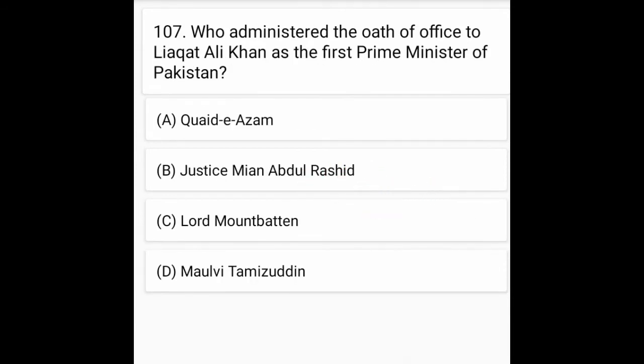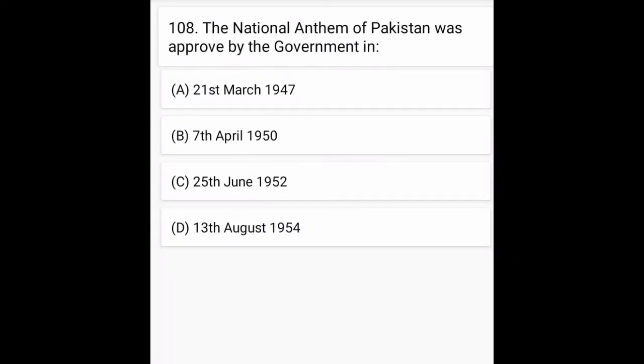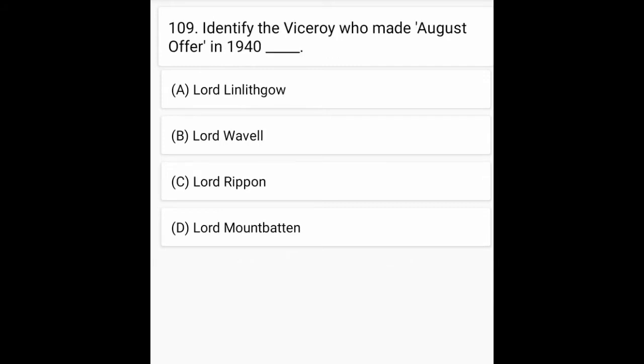Who administered the oath of office to Liaquat Ali Khan as the first Prime Minister of Pakistan? Option A is correct, Quaid-e-Azam. The national anthem of Pakistan was approved by government in Pakistan का कौमी तराना हुकूमत ने कब मंजूर किया? Option D is correct, 13 August 1954. Identify the viceroy who made August offer in 1940. Option A is correct, Lord Linlithgow.